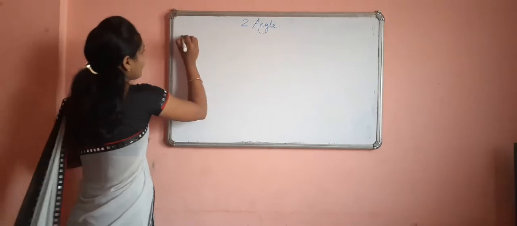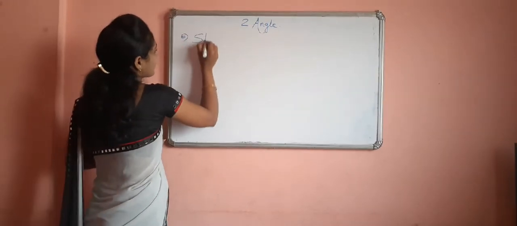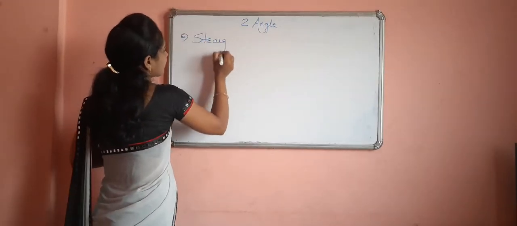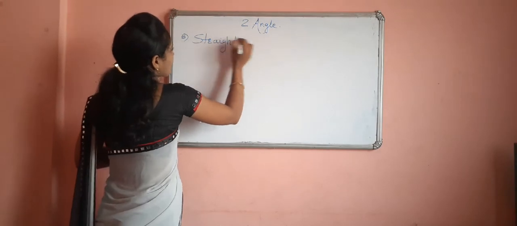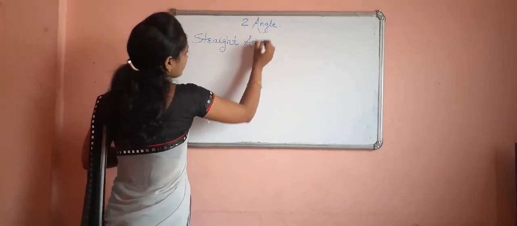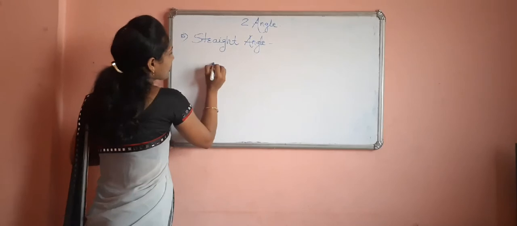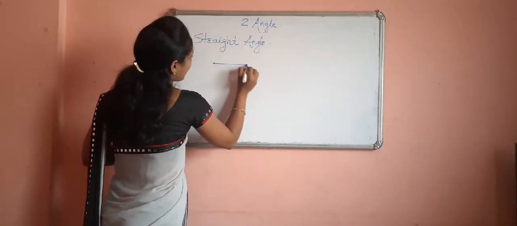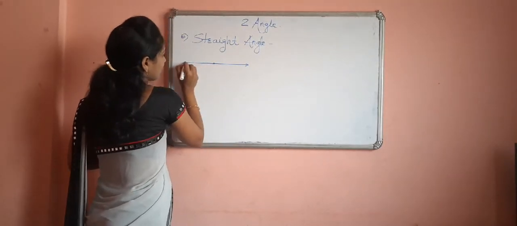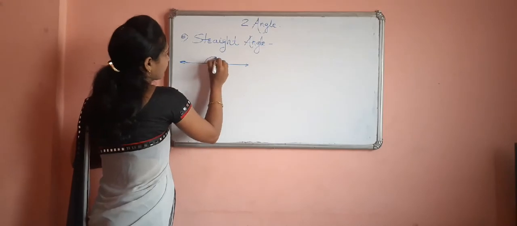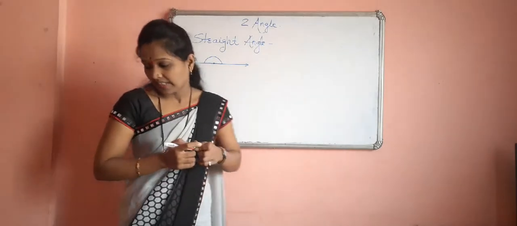Pay attention. Fifth one, your fifth type is straight angle. If you observe, the figure of a straight angle is just like this. This is called a straight angle.